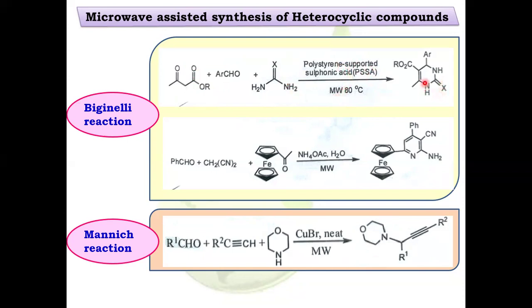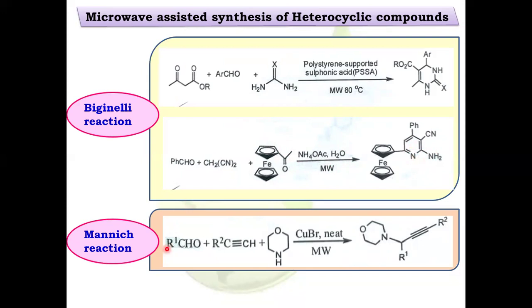It gives the formation of pyrimidine derivatives. Similarly, the reaction of benzaldehyde with malononitrile in presence of a substituted ferrocene ketone and ammonium acetate as a nitrogen source, upon microwave radiation, gives a pyridine derivative.